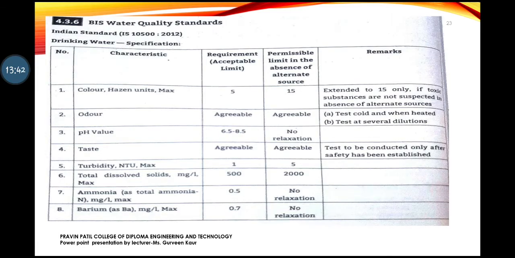Now I'll explain to y'all the BIS water quality standards. Now what is BIS water quality standards all about? First of all, it is a standard used for water quality. It is for maintaining the levels of the water quality. So whatever quality of water we are getting, it is maintained by this standard. The full form of BIS is Bureau of Indian Standards. They specify drinking water quality standards in India to provide safe drinking water to the people.